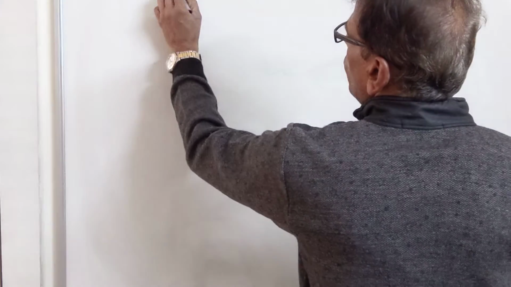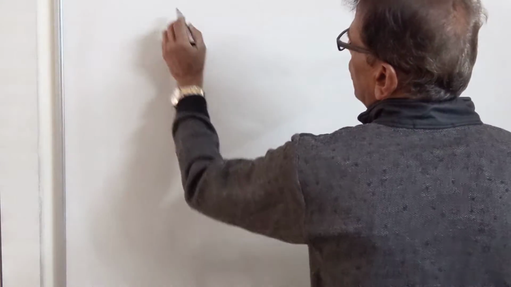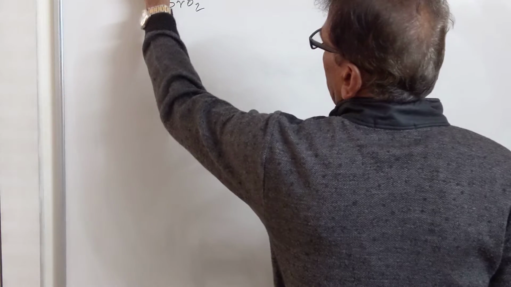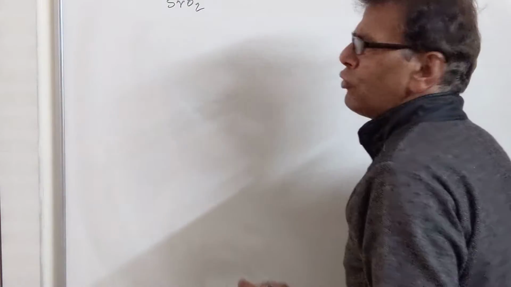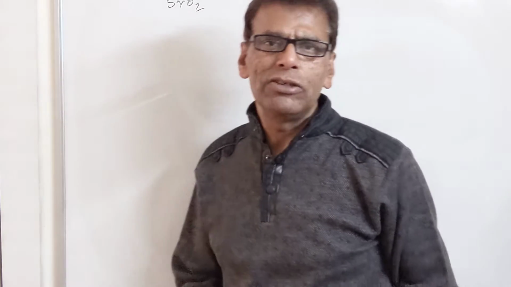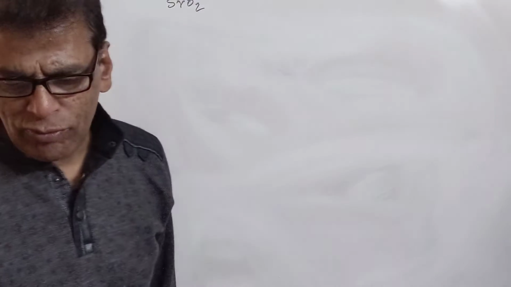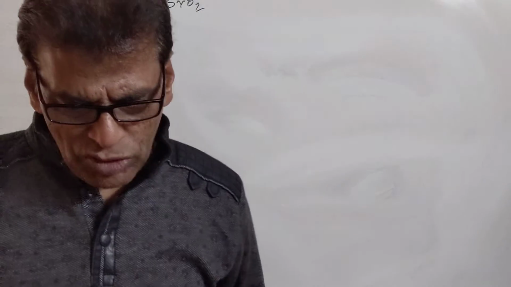Similarly, barium peroxide is formed, and strontium peroxide is formed. The reason for the formation of superoxides by potassium, rubidium, barium and strontium is mainly their high electropositive character. They are capable of engaging two oxygen atoms with a single metal ion. That's why they form superoxides due to their high electropositive nature.